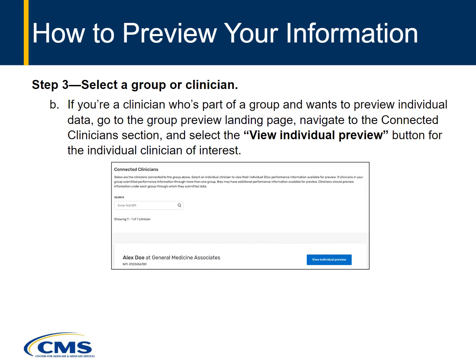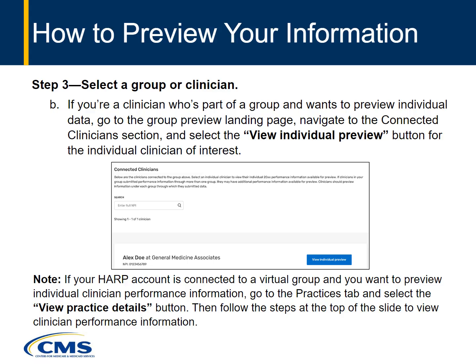If you're a clinician who's part of a group and wants to preview individual data, go to the Group Preview landing page, navigate to the Connected Clinicians section, and select the View Individual Preview button for the individual clinician of interest. If you're a clinician or previewing data on behalf of one, you must log into the QPP website with a security official or staff user role. Some clinicians and groups may not have performance data to preview if their submitted information wasn't selected for public reporting or wasn't submitted at all.